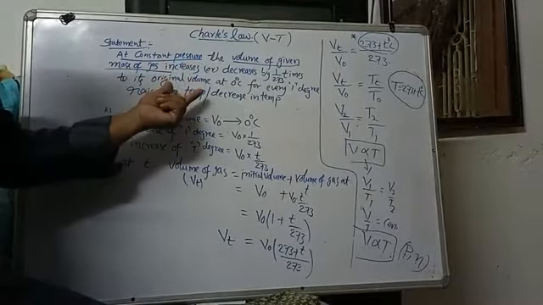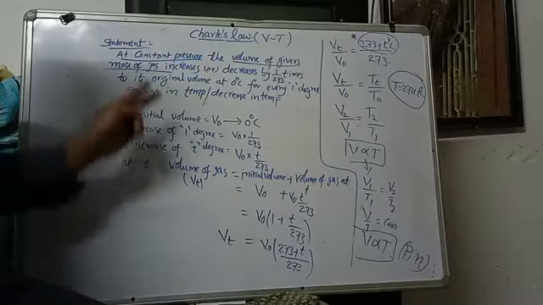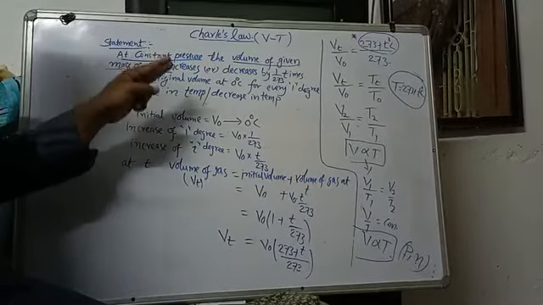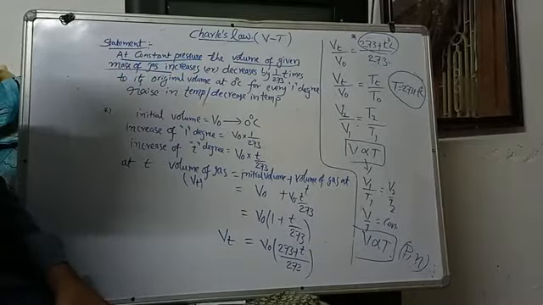If it is difficult to remember this, simply we can say that at constant pressure, the volume of a fixed amount of gas is directly proportional to absolute temperature.